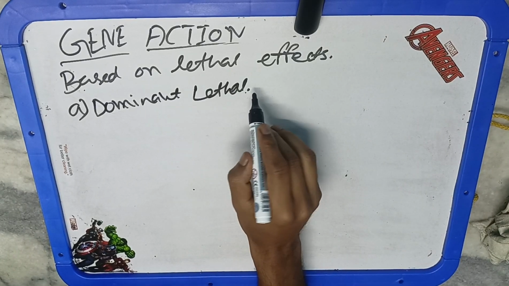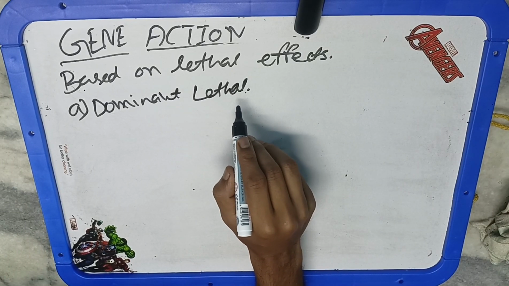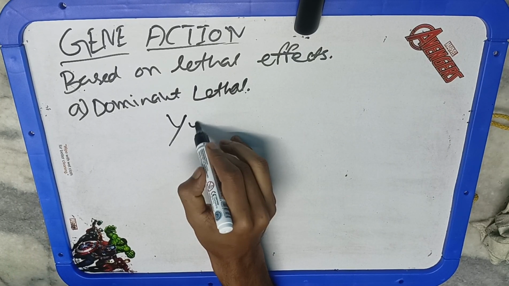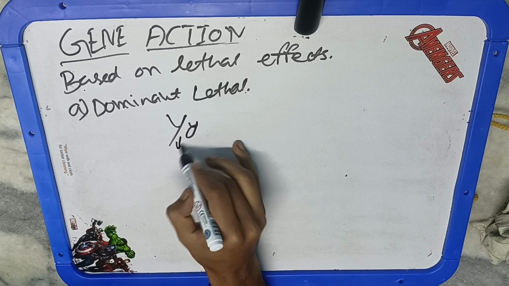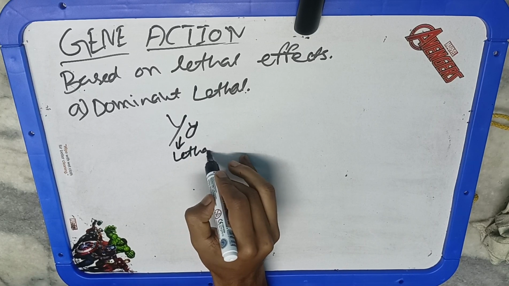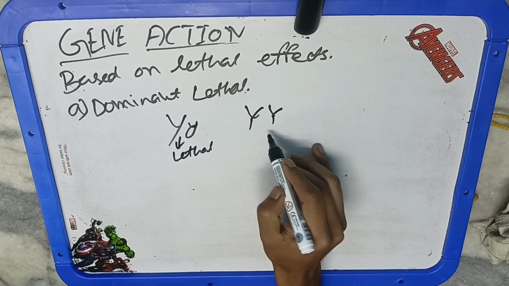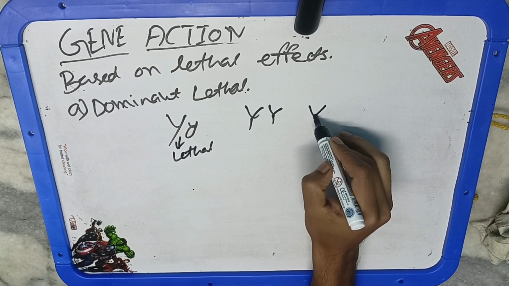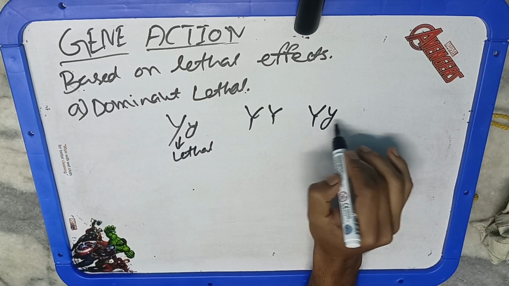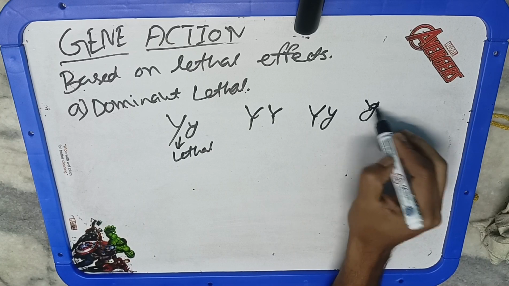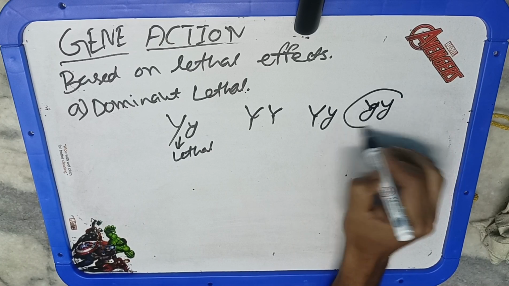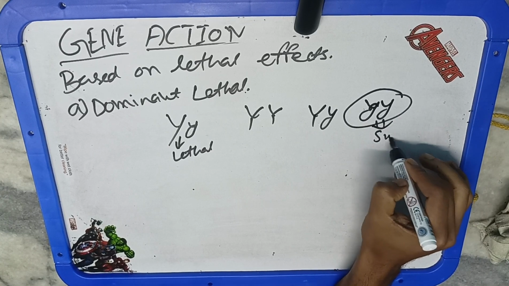Any individual having the capital Y or the dominant condition will die, they will not be viable. So these genotypes will not be able to survive. Similarly, these genotypes are also not able to survive. Only the recessive ones will survive in the population. So this is the dominant lethal.